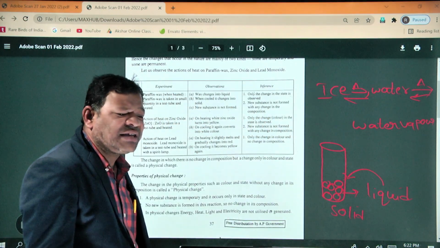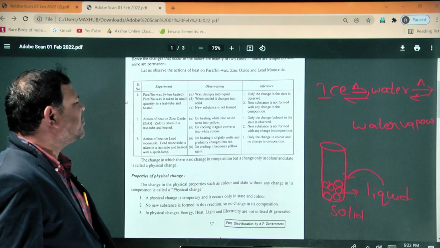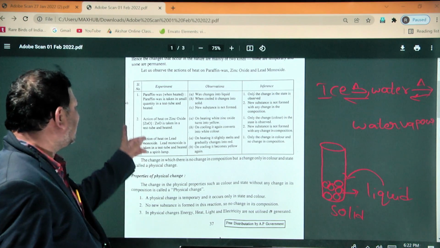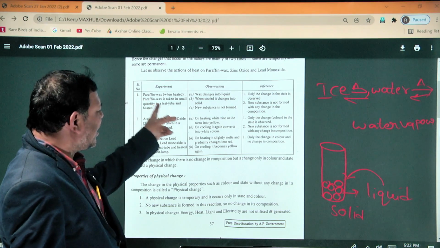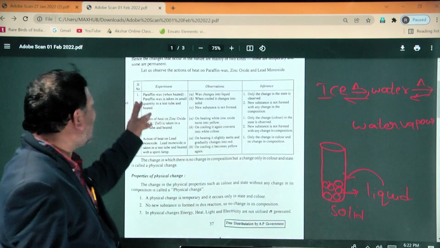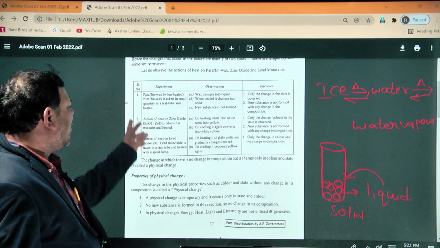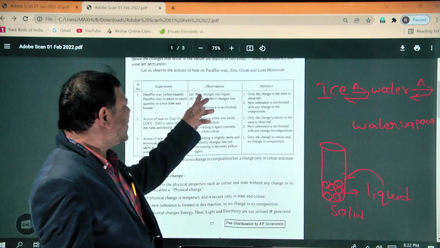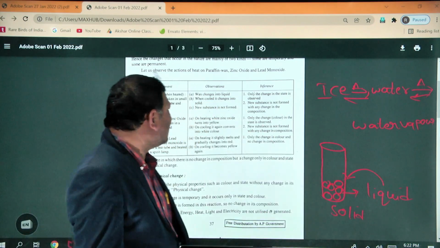Are any new substances formed? No new substances are formed. So this experiment says that if you take paraffin wax in a test tube and apply heat, the observation is that the paraffin wax changes into liquid.